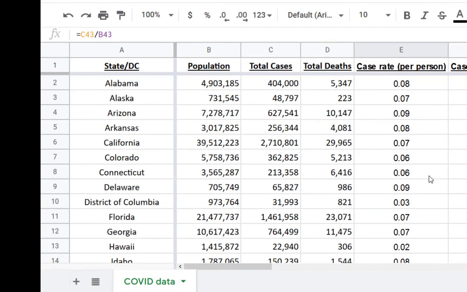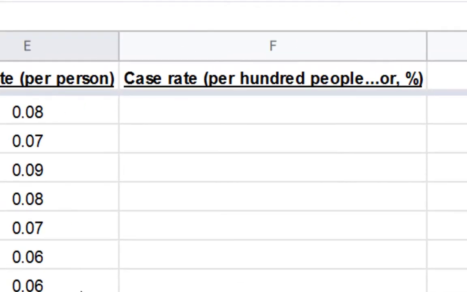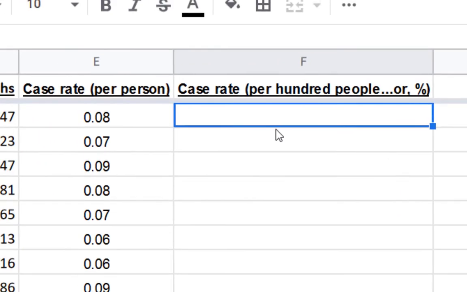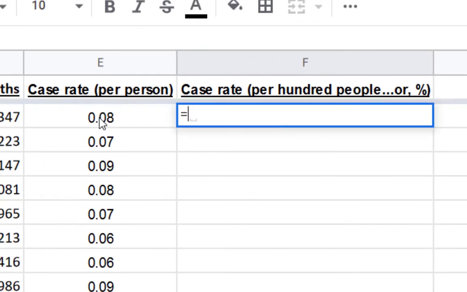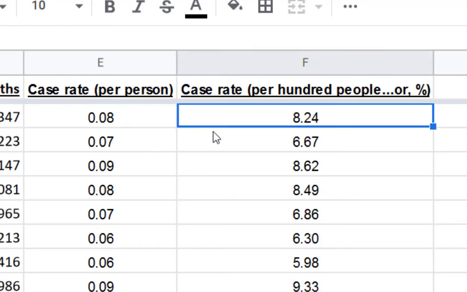The other measurement that is used, I shouldn't say the other, the common measurement that is used is not case rate per person, it's the case rate per 100 people. So what we're going to do is, in this column here, we're just going to do equals that times 100. And that'll increase it as a fraction to per 100. And if I hit enter then and drag it down, it's the exact same numbers that you see over here, except these numbers are now per 100.